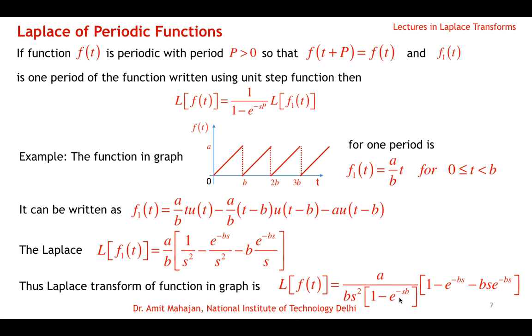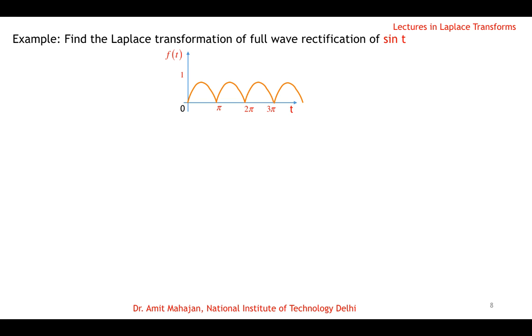So 1 over 1 minus e raised to power minus sb, and a over b s square. So a over b s square is taken from the denominator and the rest of the quantity is in the bracket. So we simply use this result after calculating the Laplace for one period to write the Laplace of the complete periodic function.